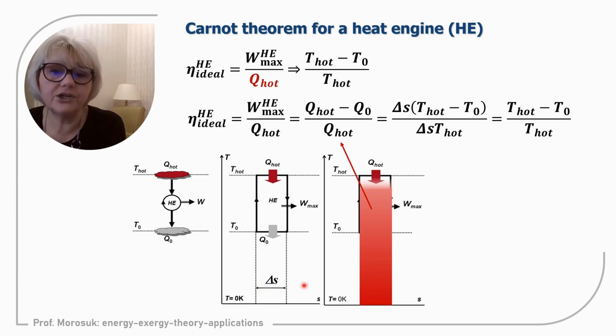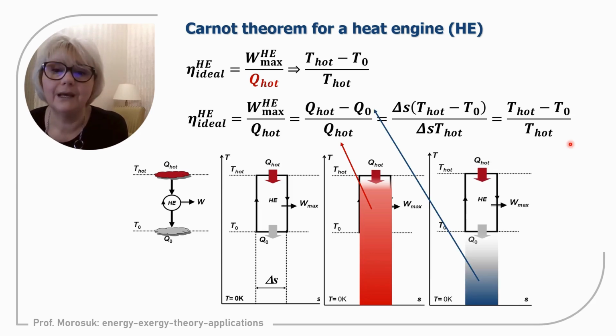It is the change in entropy multiplied by temperature at higher temperature, when heat is supplied to the system. We always need to remember that work and heat in a TS diagram are always areas. We will use this later in the thermodynamic analysis of cycles in the TS diagram. Always we will discuss with areas. So you should always keep in mind that heat and work are areas in this diagram, not in all diagrams. Next step, heat rejected to the environment, Q0.